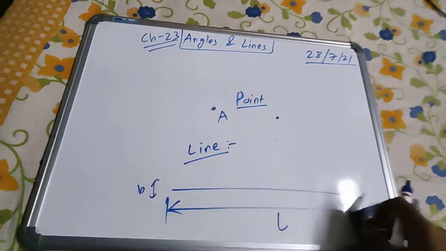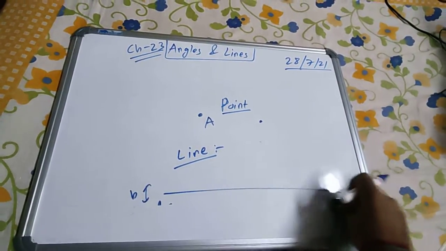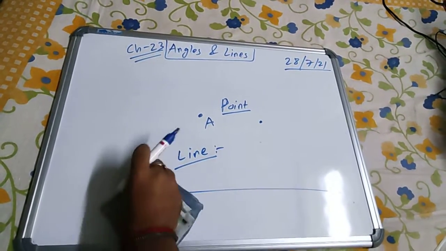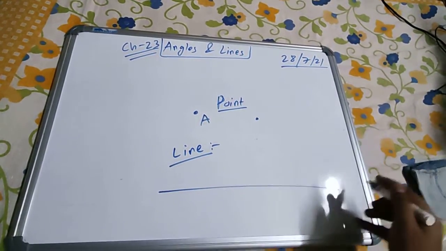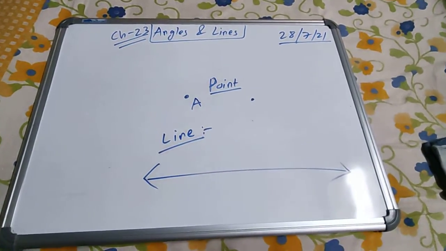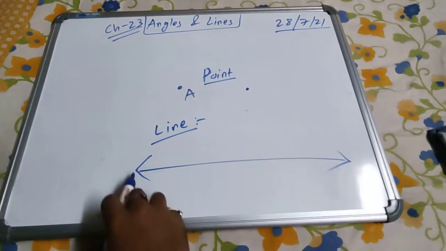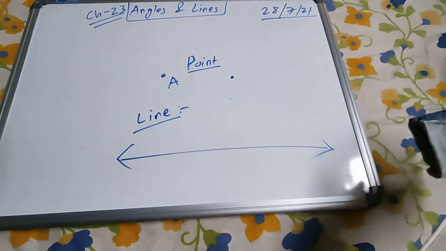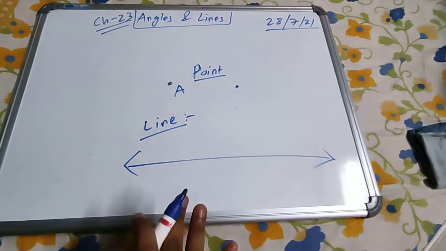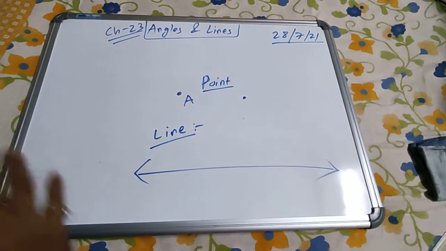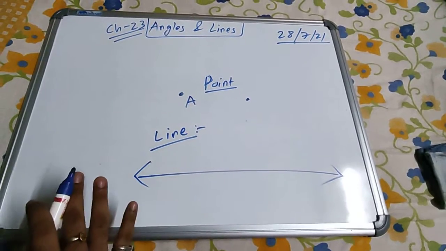So a line is normally represented like this. It extends in both directions indefinitely, which means it will not stop. In both directions it will keep on extending. So there are two arrows given on the two ends of the line. This end will go wherever it likes, and that end too. They won't end at a certain position; they will keep on moving far away up to infinity. So that is called a line.